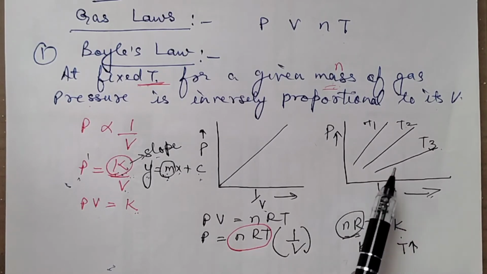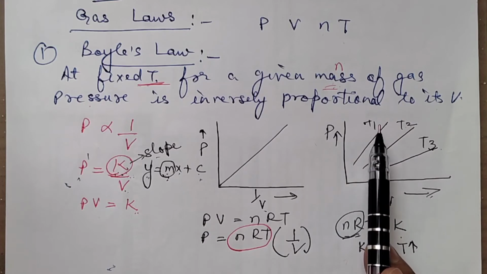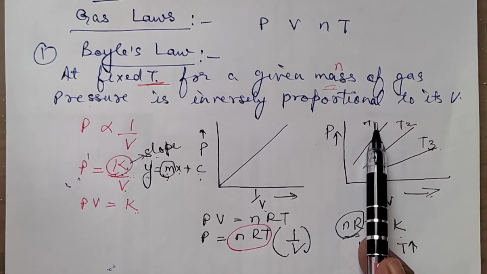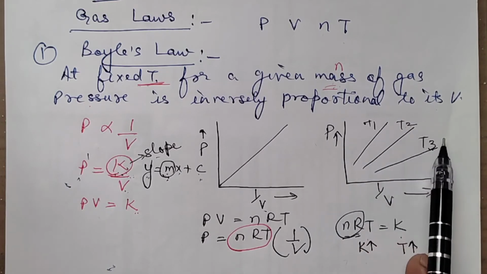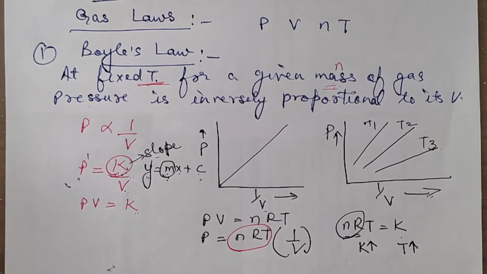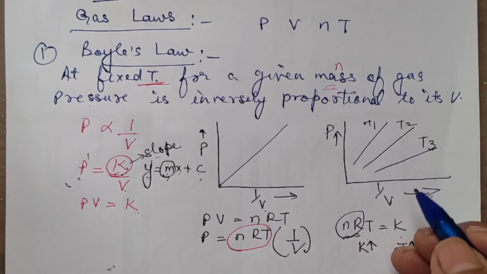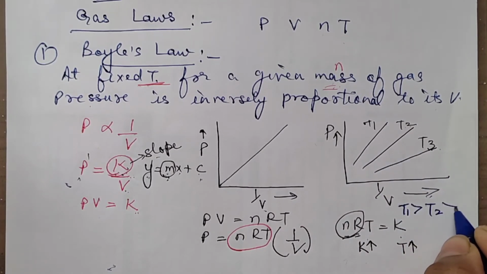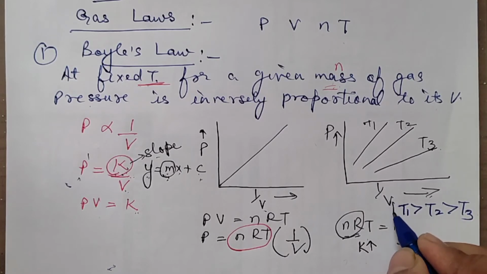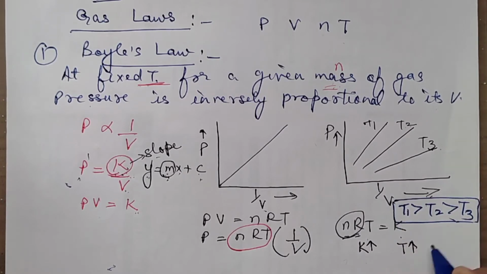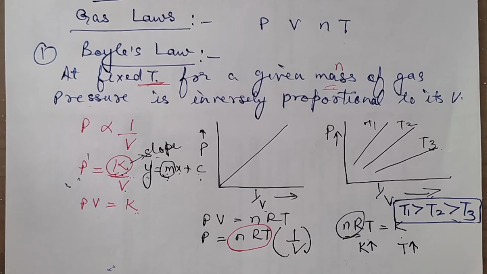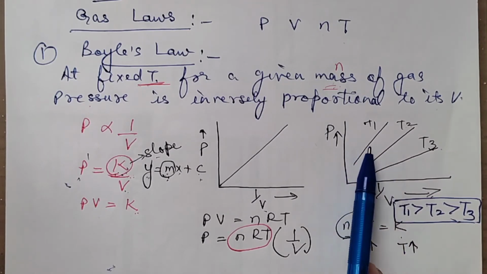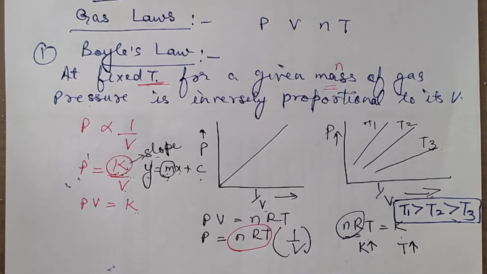So which one is having the maximum slope here? The first one. This one is having the maximum slope, then T2, then T3. So what will be the correct answer here? The answer for this one will be that T1 is maximum, then comes T2 and T3 is least. So you can find out like this with the help of this equation. More the slope, more will be the temperature. The maximum slope is found to be for the T1 temperature.